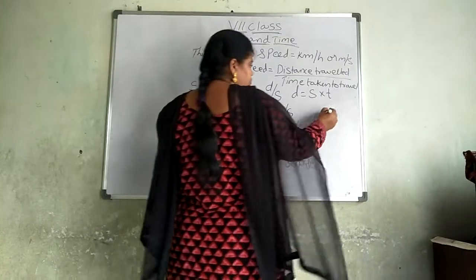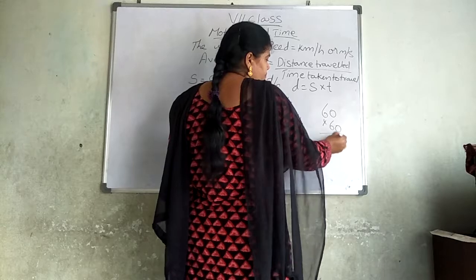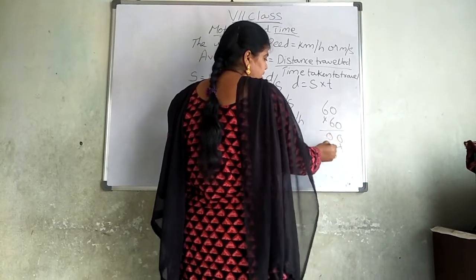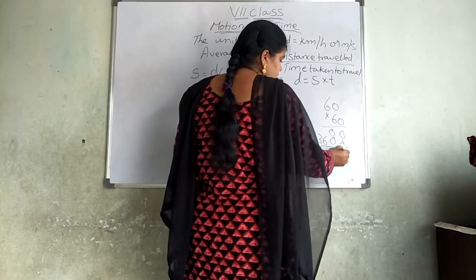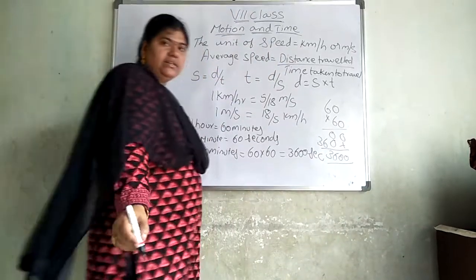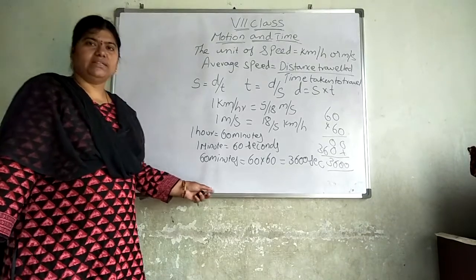I hope you know how to do the multiplication. 60 into 60: 0, 0; 6 sixes are 36. So we will get 3600 seconds. These are the very important formulas in this one.